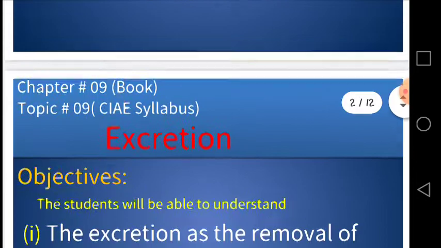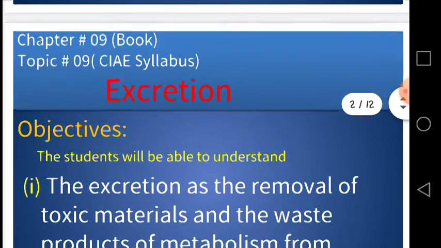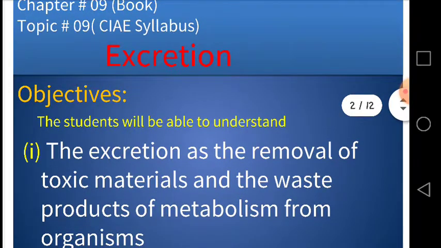Dear students, today's topic is excretion, and this is from chapter number 9 of your book, and according to the CIE syllabus, topic number 9. Dear students, today's objectives mean we will try to understand the following points.